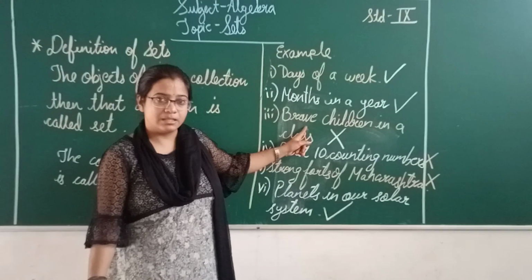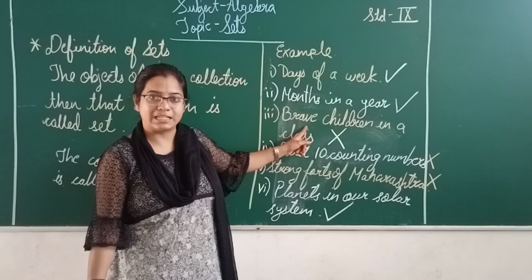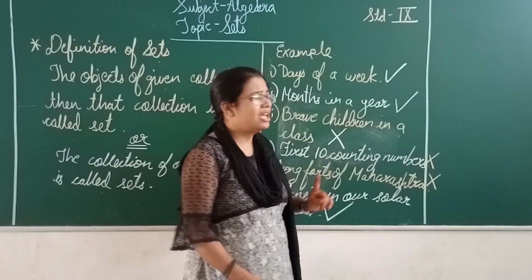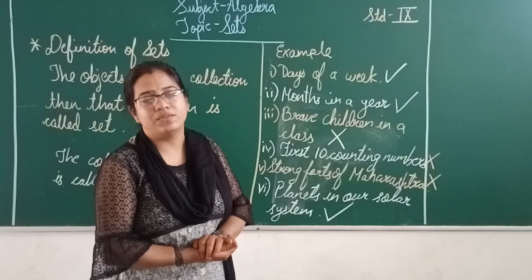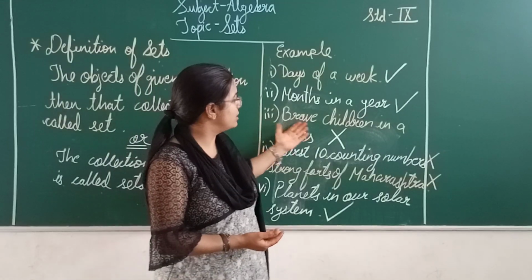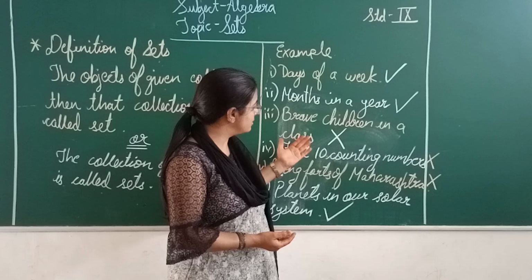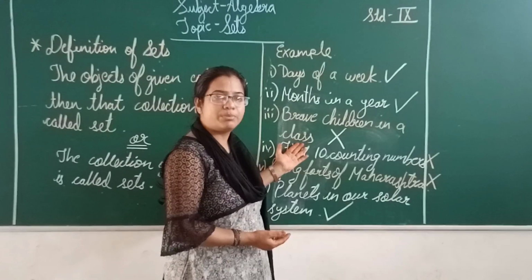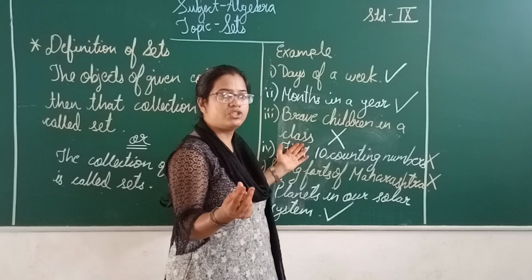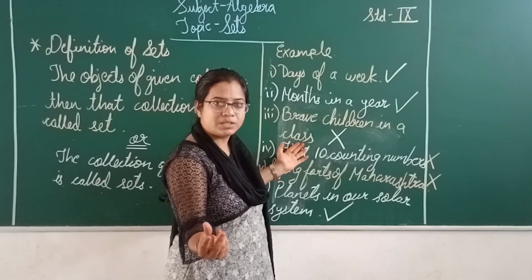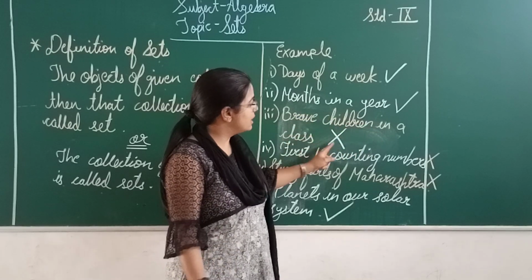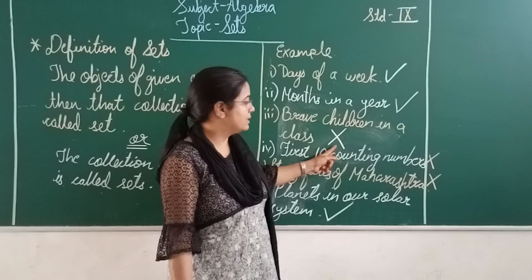Next example given in your textbook is brave children in a class. When we read this statement, not a single word in this example represents any kind of set, or any word representing a collection of objects. That's why brave children in a class is not an example of a set.